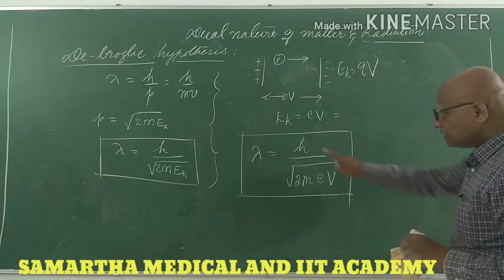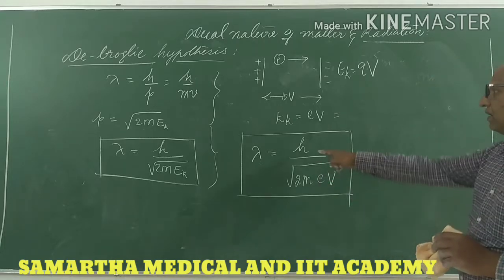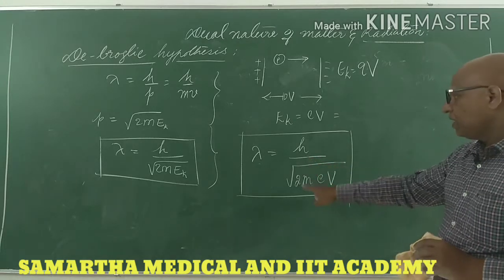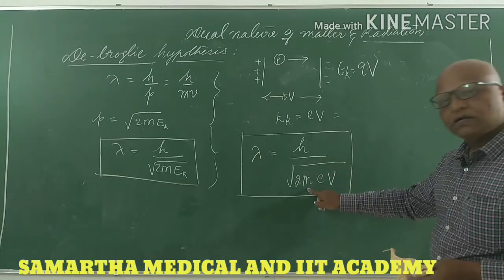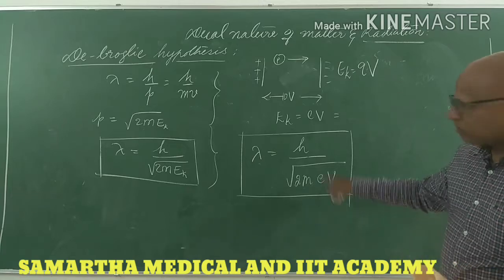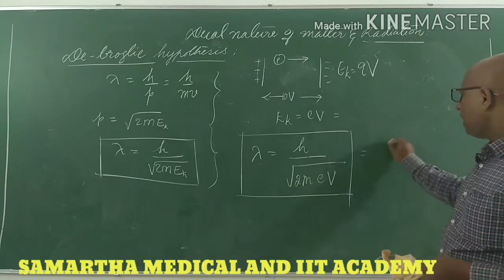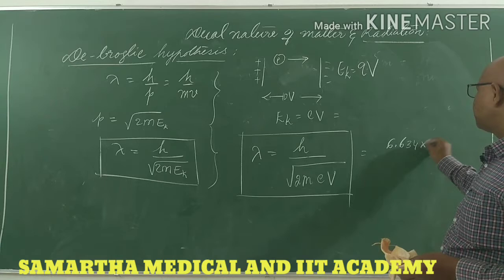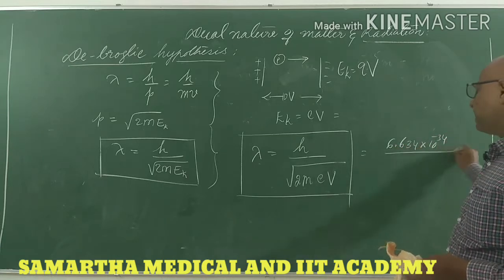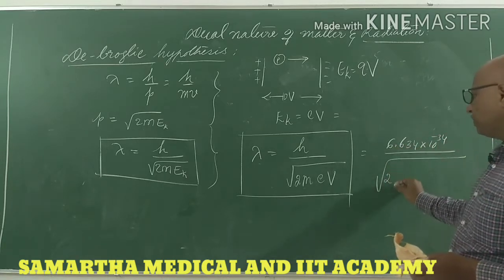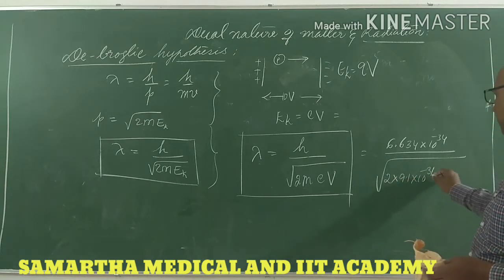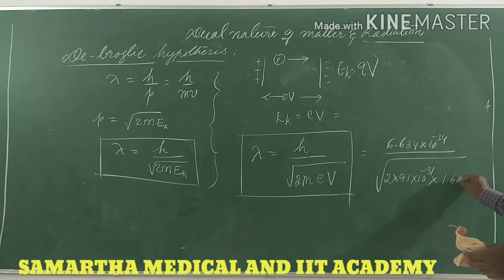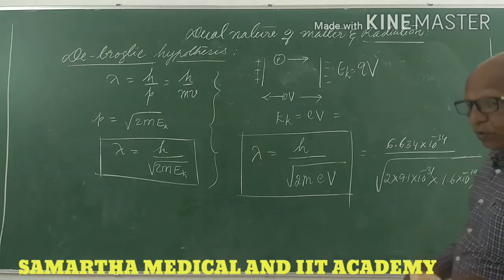We will simplify this for the electron because h is a constant we know already. The mass of the electron we know, the charge of the electron we know, h is a constant. It becomes 6.634 into 10 to the power of minus 34 divided by root of 2 into 9.1 into 10 to the power of minus 31 into 1.6 into 10 to the power of minus 19 into V. We don't know V, because voltage can be anything.